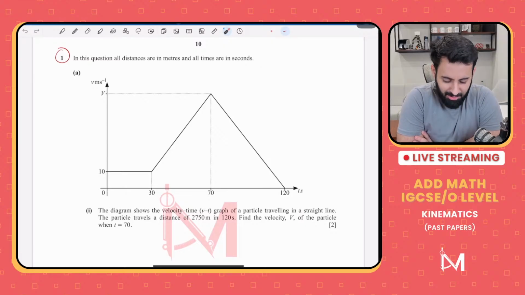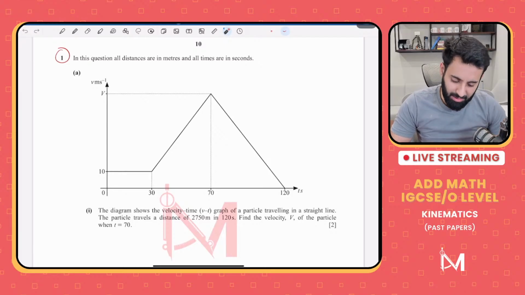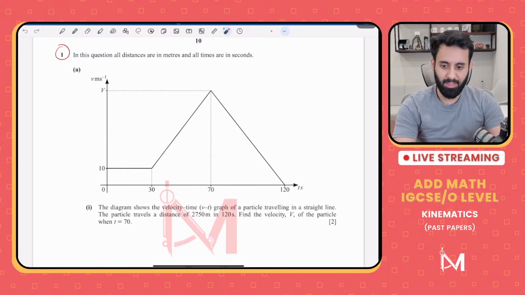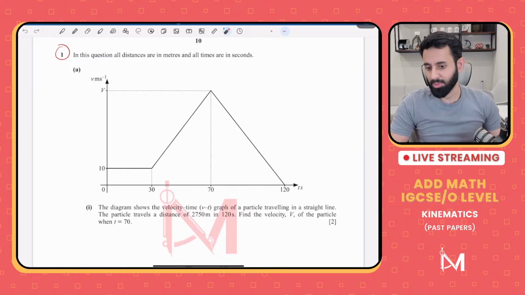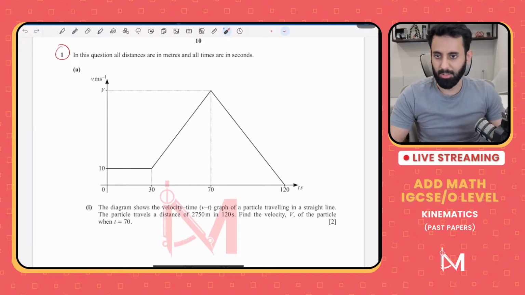Anyway, so let's solve this question. In this question, all distances are in meters and all times are in seconds. So like I said, we'll start with some easier questions and gradually increase the difficulty level. Easier questions are the ones where there's no calculus involved, in the sense that you don't have to differentiate or integrate anything. It's just pretty straightforward. Difficult questions are the ones where you have to differentiate, integrate, find area and stuff like that. So we are going to start with a fairly easy question.